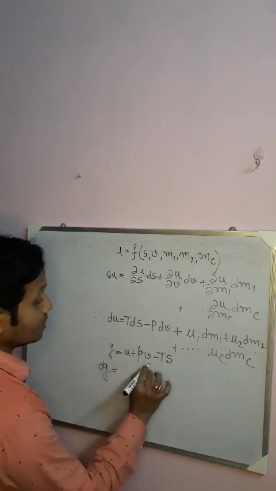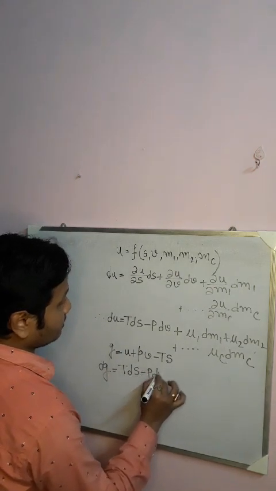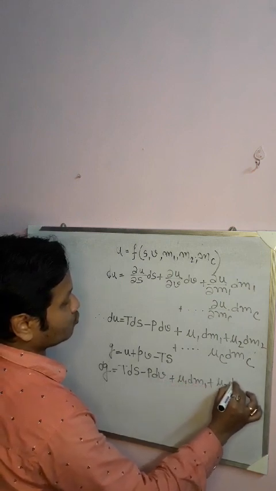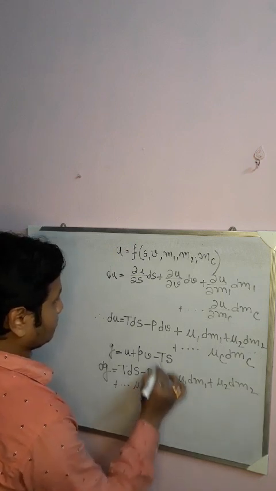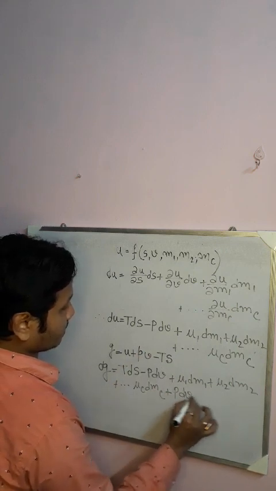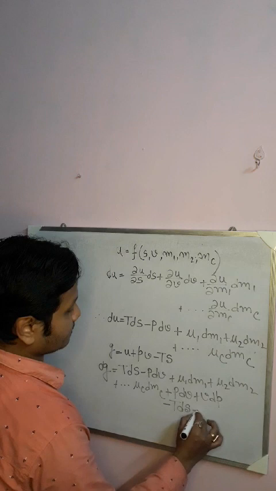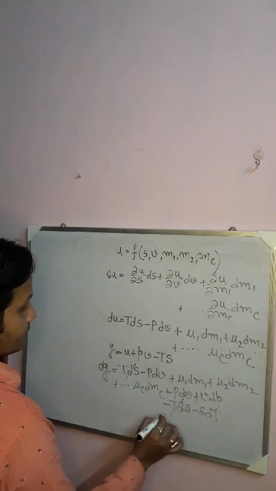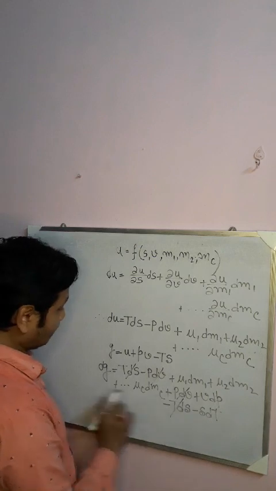My dG will be dU. So substitute that value of dU: TdS minus PdV plus mu1 dm1 plus mu2 dm2 plus dot dot dot mu_c dm_c. And this is obviously, when you do it, PdV plus VdP, this is minus TdS, and this is minus SdT. So TdS cancels, minus PdV plus PdV cancels, only the dP term, dT term, and dG term remain.